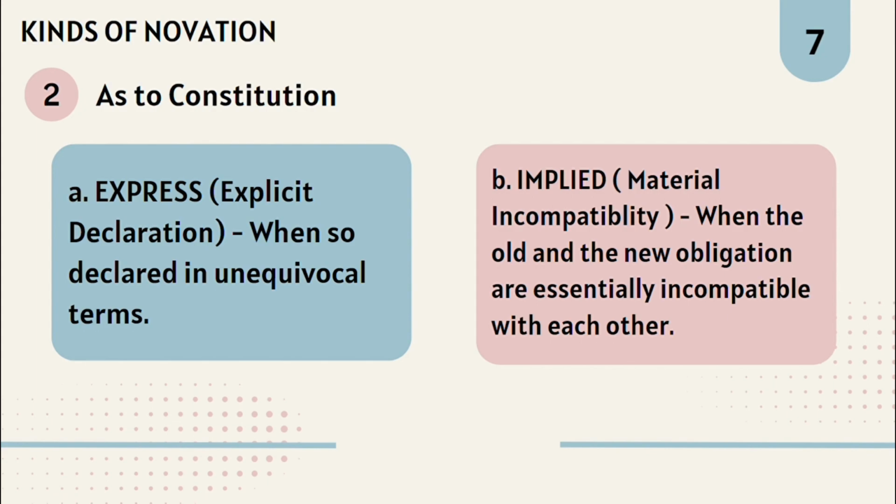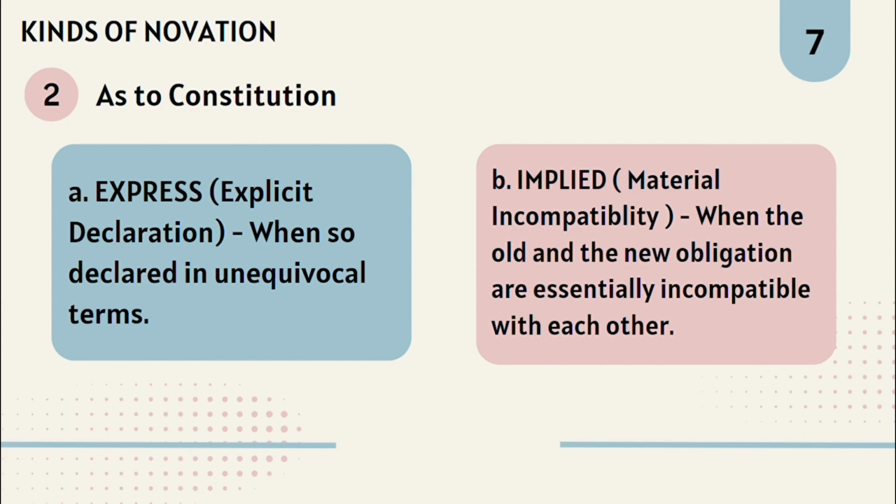First, express or explicit declaration. It is expressed when the new obligation declares in unequivocal terms that the old obligation is extinguished. In other words, express novation occurs when the parties explicitly declare the intention to replace the old contract with a new one. Second, implied or material incompatibility. It is implied when the new obligation is incompatible with the old one on every point. In other words, implied novation arises when the terms of the new contract are fundamentally incompatible with the old one.